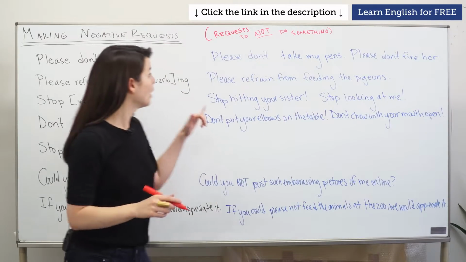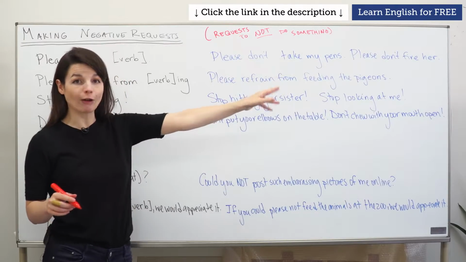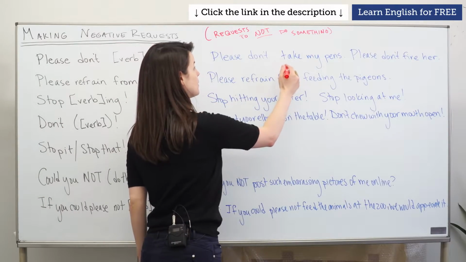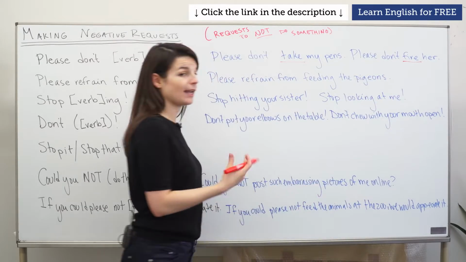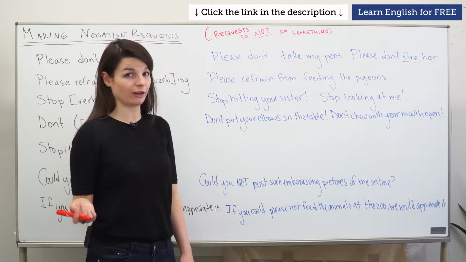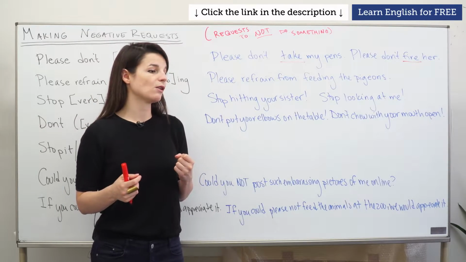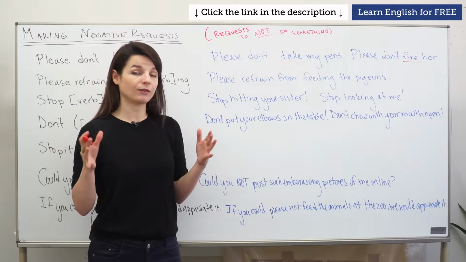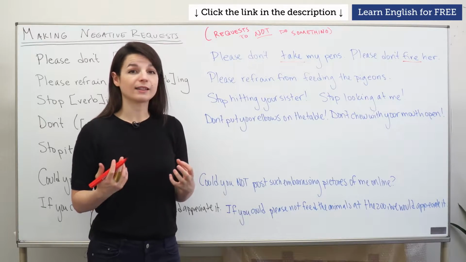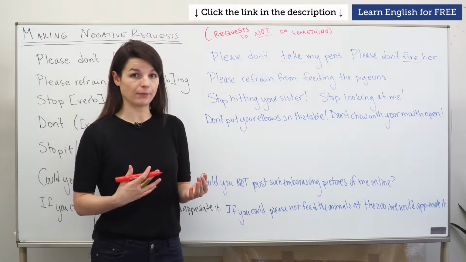Example. Please don't take my pens. Please don't fire her. So in these examples, my verbs are take and fire. Please don't take my pens. Please don't fire her. We can make very simple ones too, like please don't sit there, or please don't smoke, for example. These are very quick, short, direct, easy to understand requests to stop or not to do something.